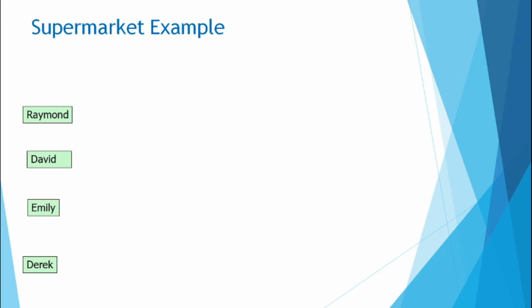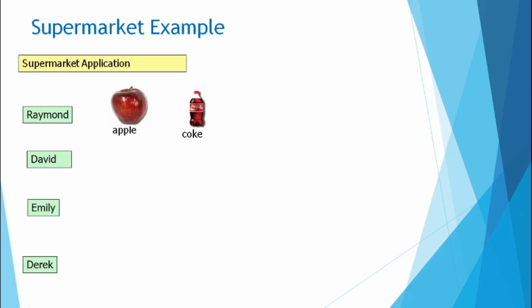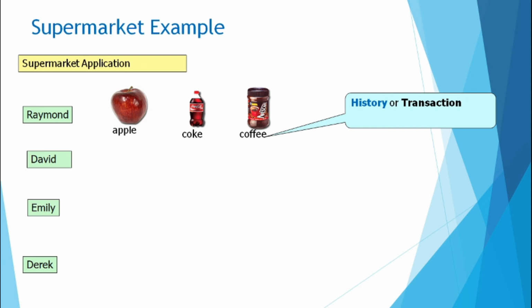Okay. Now take one example. I am taking a supermarket example so we can understand. Raymond, David, Emily and Derek: these are the 4 customers. They are purchasing items. Here Raymond did one billing. He purchased apple, coke and coffee.